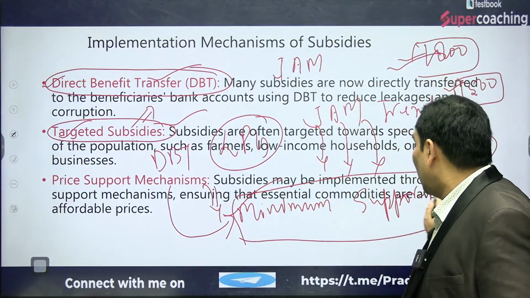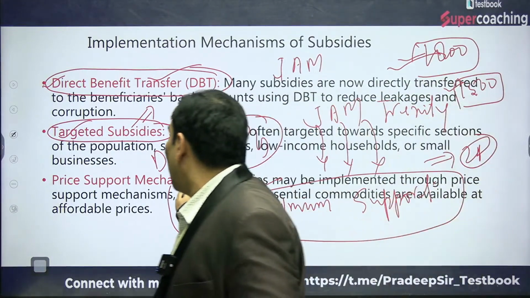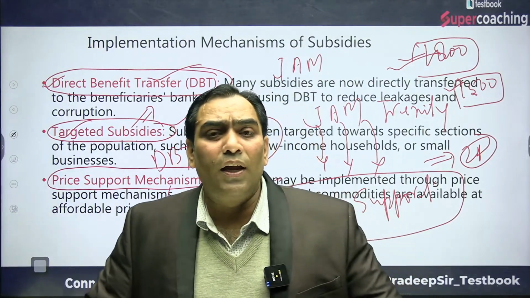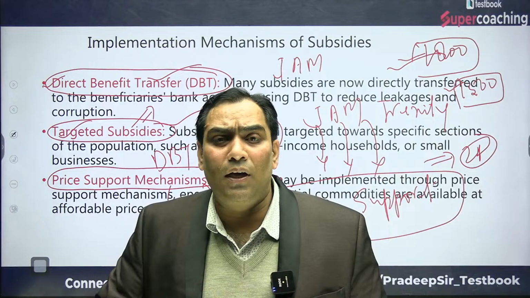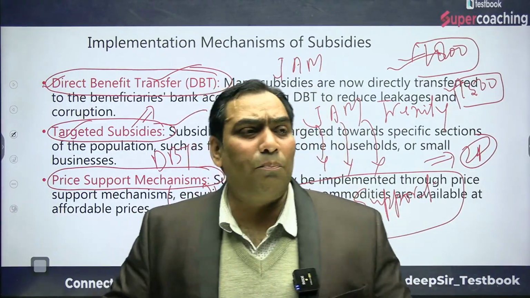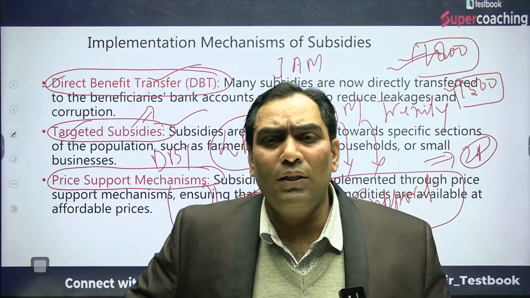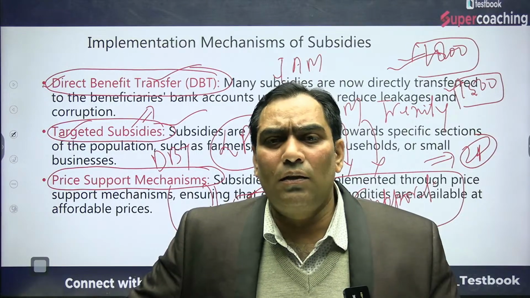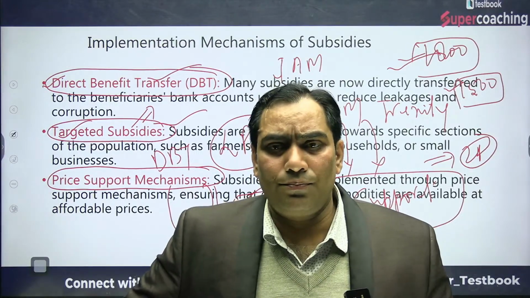That is known as the minimum support price, the price support mechanism. So the Government of India is also giving a subsidy under the price support mechanism. And what is the purpose of this? The purpose is just to increase the production of food grains, so that there can be food security.